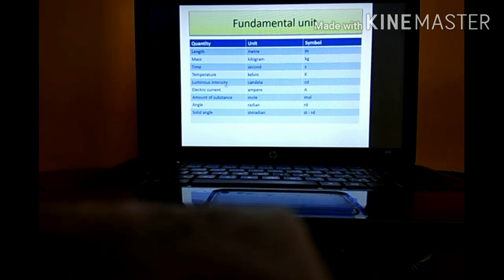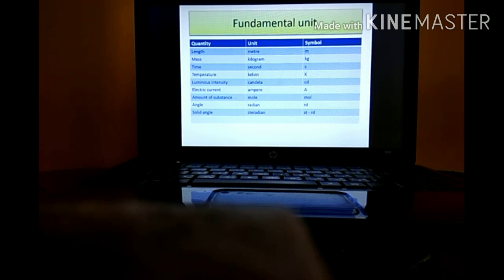Next one, luminous intensity. I think you are hearing this term for the first time. Luminous intensity means how much intensity of light is there in a certain room. It is measured by the unit called candela and its symbol is cd, small c, small d. Next one, electric current. You might have already studied something related to current in 7th and 8th. The unit of current is ampere and it is denoted by capital A. Why capital A and why length is small m? That will be explained to you afterwards.